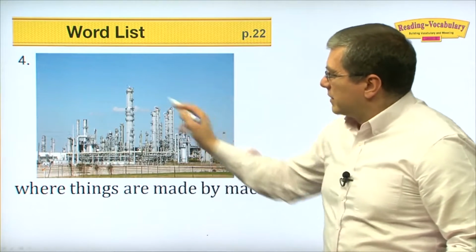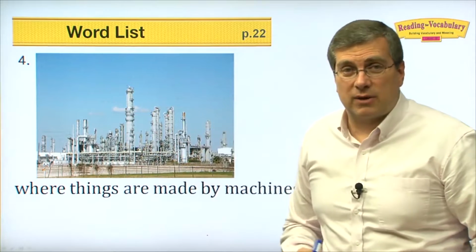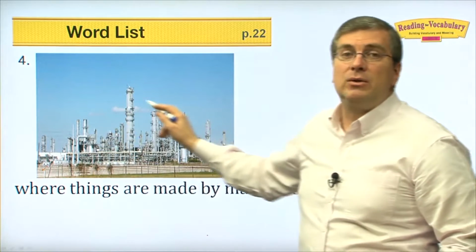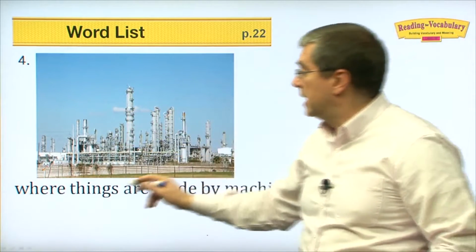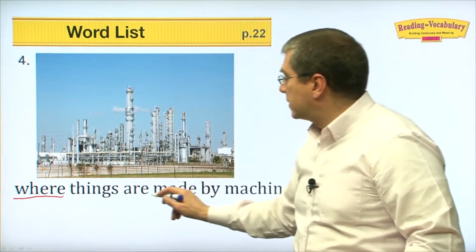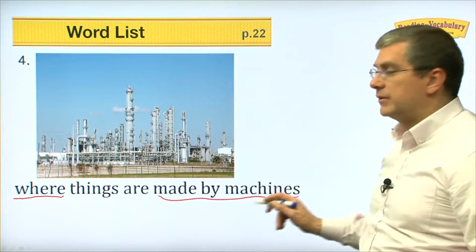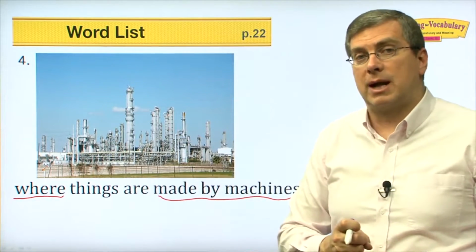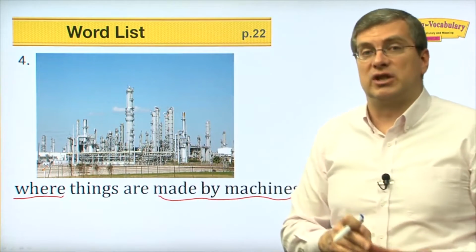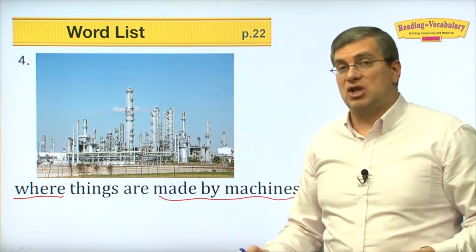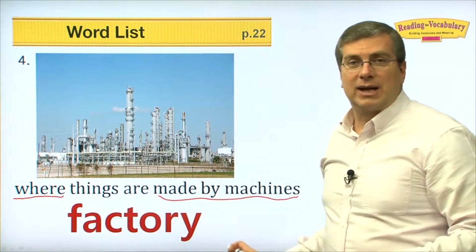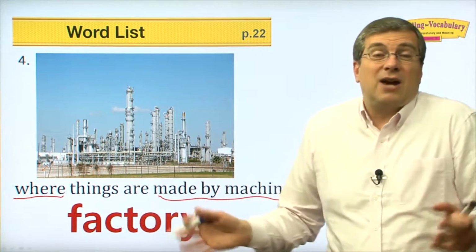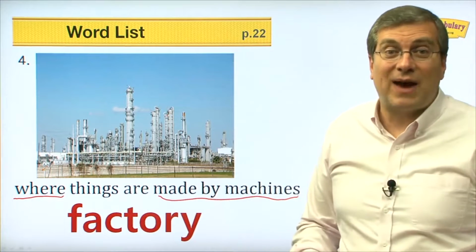Okay, number 4. We saw this before in the very beginning of our lesson when we talked about air pollution, right? But what type of building, what type of place is this? It's a place where things are made by machines. So you have many machines, and things are made by machines, like cars, right? Refrigerators, television sets. It's a big building. We call it a factory. A factory is a place where things are made by machines. Almost everything these days is made in factories.